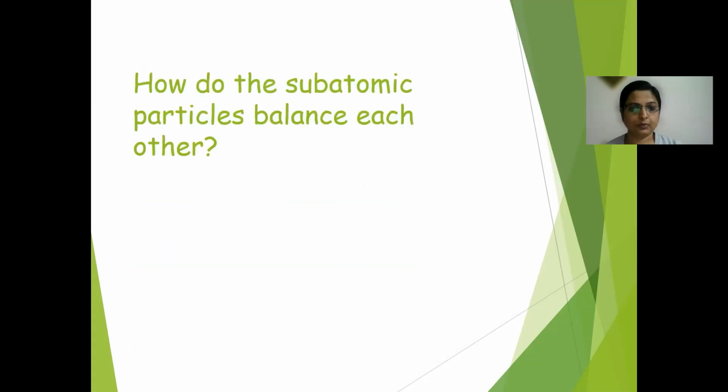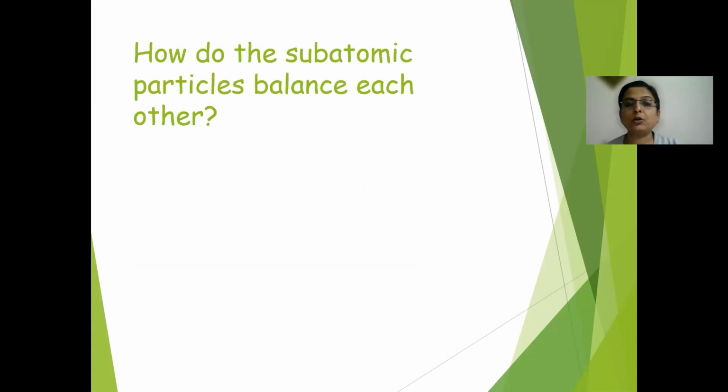So how do these subatomic particles balance? As I just said, they have opposite charges, that's why they get attracted. In an atom, the number of protons is equal to the number of electrons. There is a terminology we use, atomic number, of a particular element: hydrogen has one, helium has two.